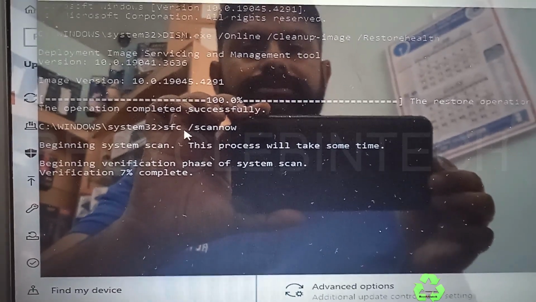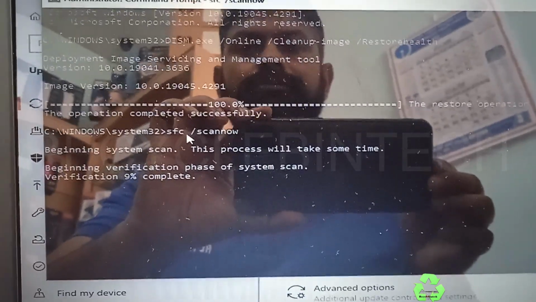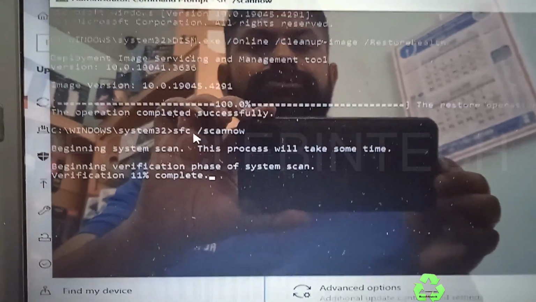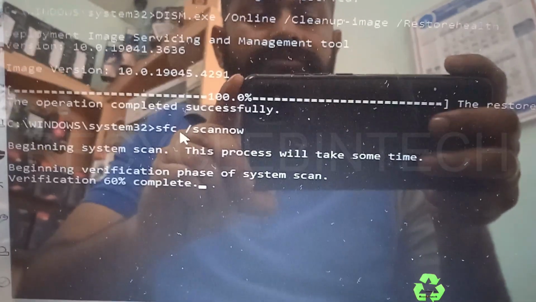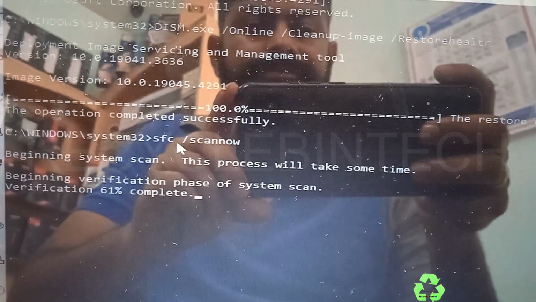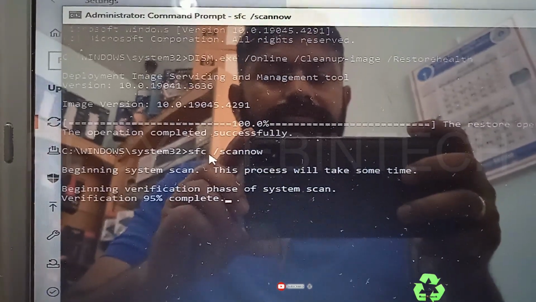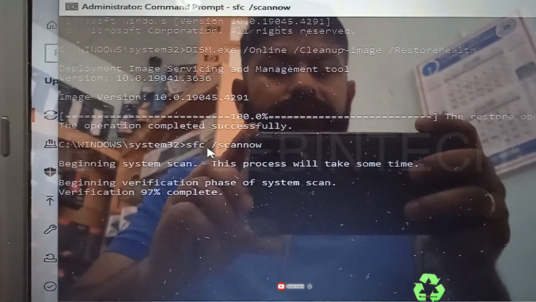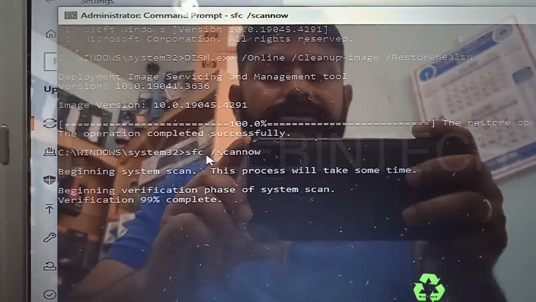We have to wait till it reaches 100%. While the process is going, don't disturb the system by cancelling or anything. Now it's almost reached 60%. The process is going to be completed, almost 98, 99,